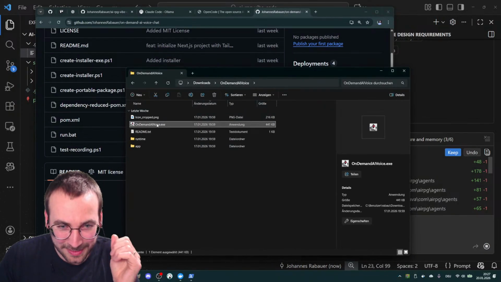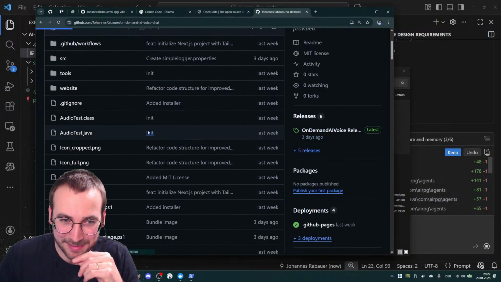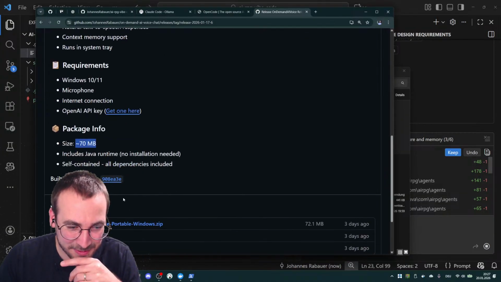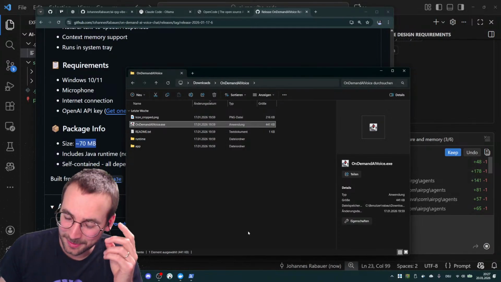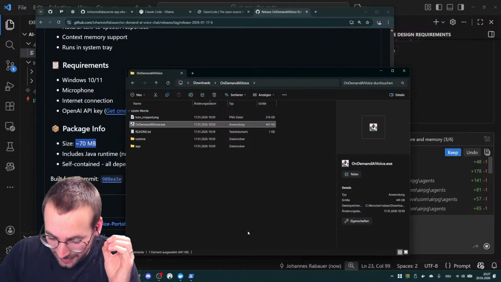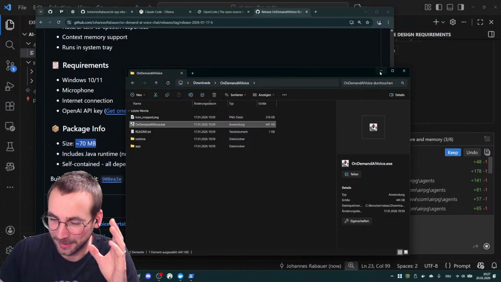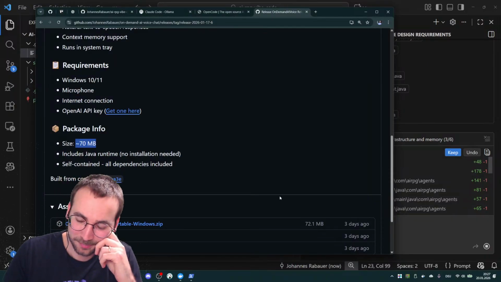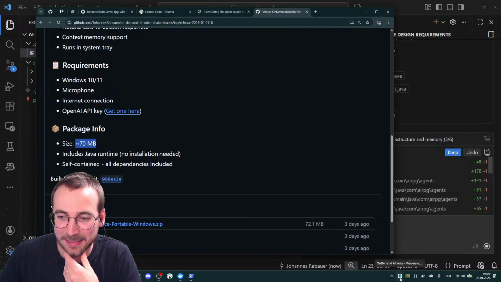Let's try this one more time because we have time anyways. There's a release for it, and you can download the zip, and it has 70 MB. And you only need to set an OpenAI API key as an environment variable. So it's not running local, but it's running on ChatGPT. Tell me the best AI for coding right now. Let's see, it's processing. Let's give it one more try.